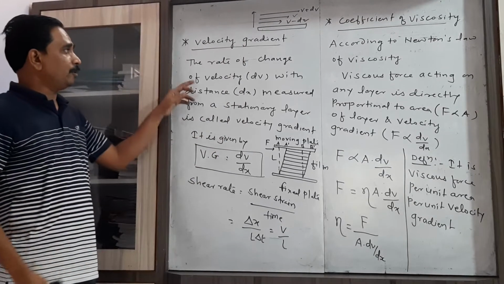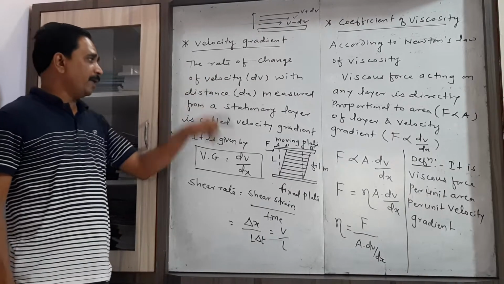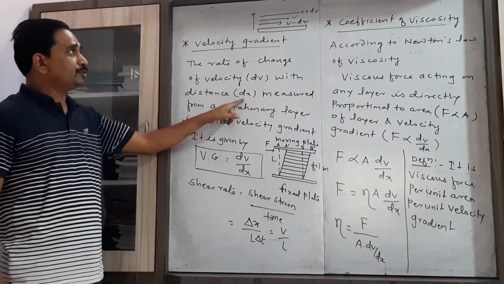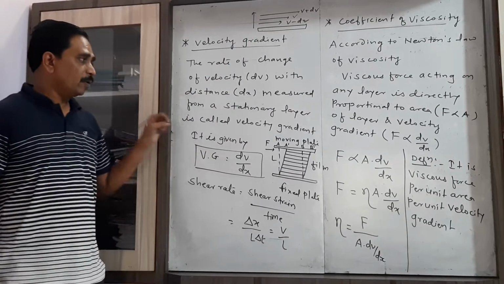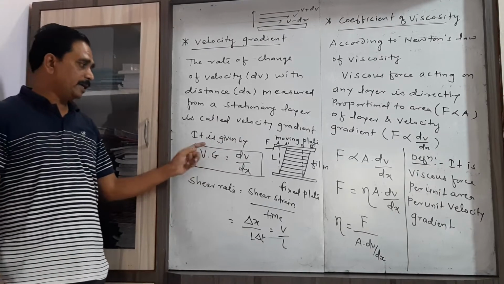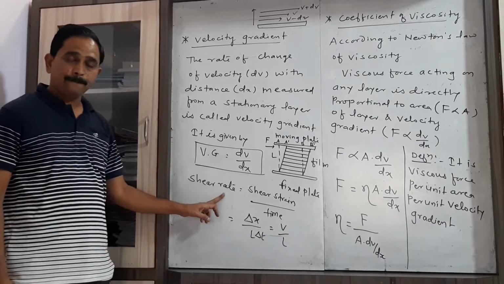So this rate of change of velocity with distance measured from a stationary layer, this distance should always be measured from this stationary layer, is called the velocity gradient. This velocity gradient is also known as shear rate.